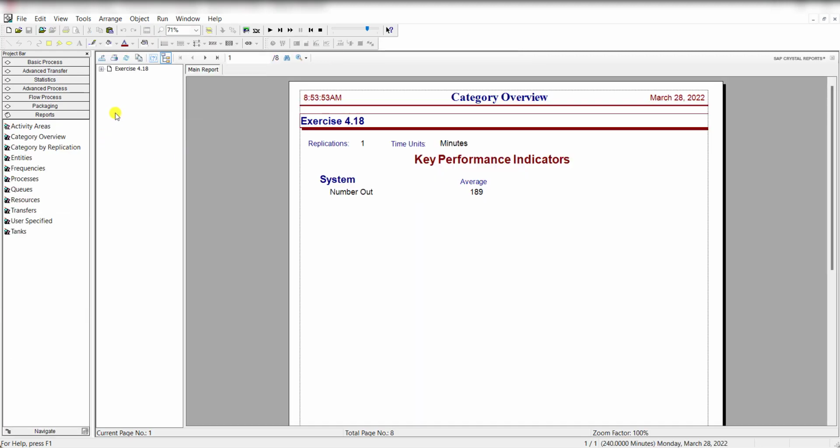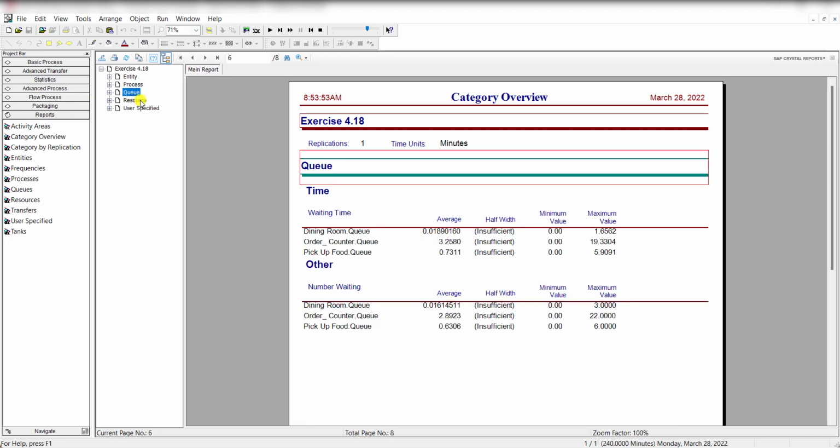Okay, so here you can see the number out in system is 189, and the waiting time for dining room queue is 0.02, order counter queue is 3.2, and pick up food queue is 0.7, and its maximum value is 1.6, 19.3, or you can say 20, and 5.9, and you can say 6. And the number waiting is 0.02 for dining room queue, order counter queue number waiting is 2, and pick up food queue is 0.6, and the maximum value is 3, 22, and 6.